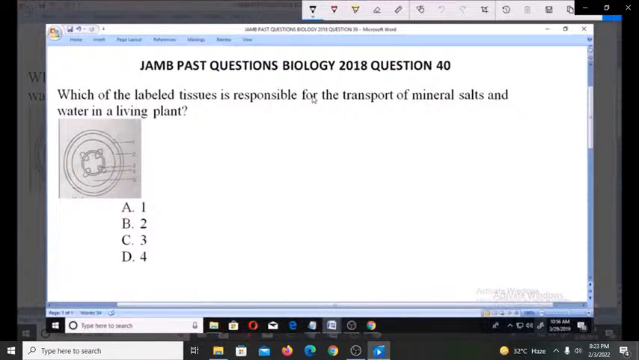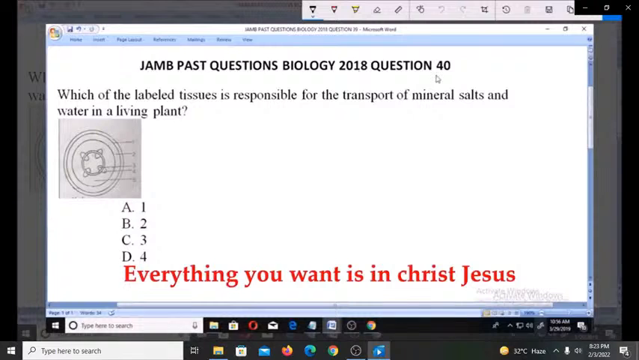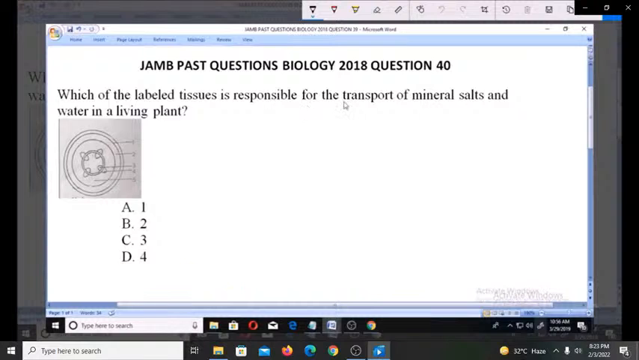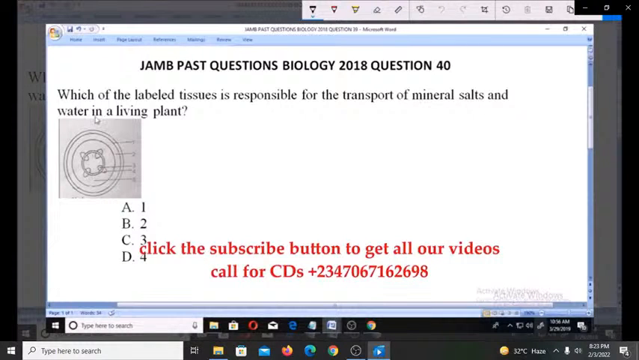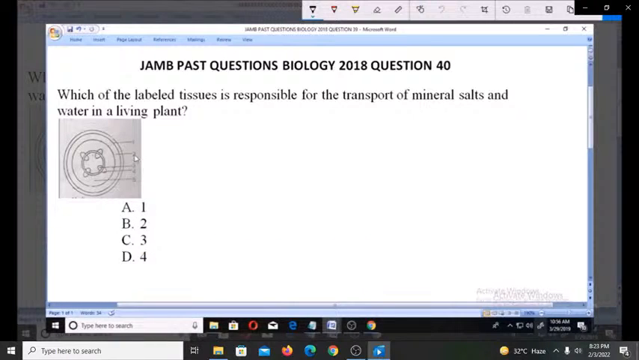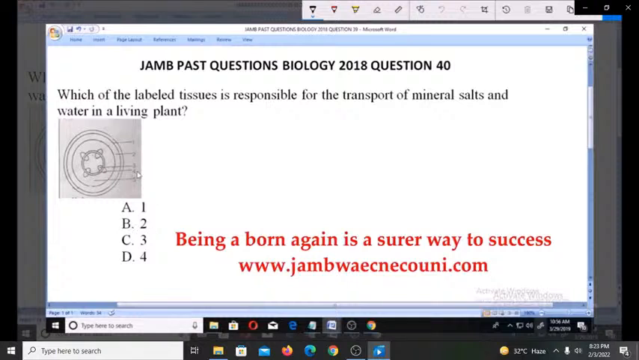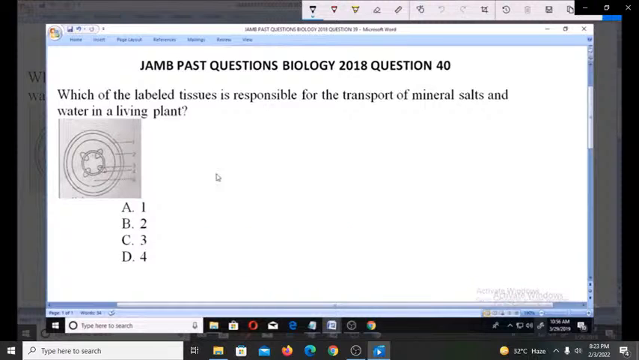Welcome. Let's look at these JAMB past questions, Biology 2018. Question number 40. Which of the labeled tissues is responsible for the transport of mineral salts and water in a living plant? Now, checking out this diagram, we have option A, 1, B, 2, C, 3, D, 4.